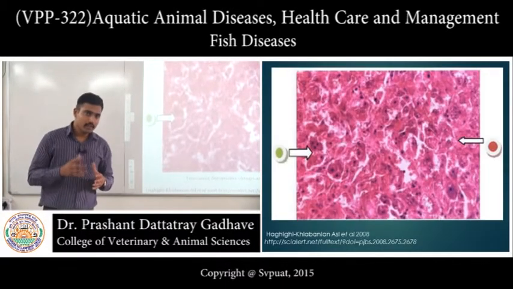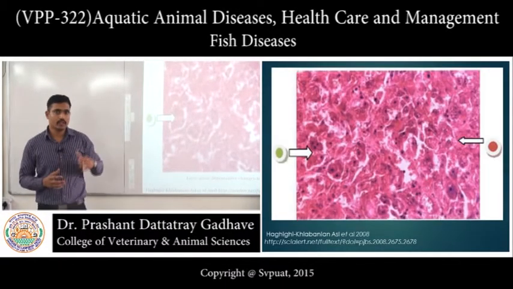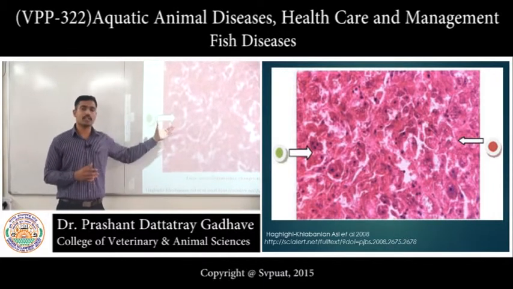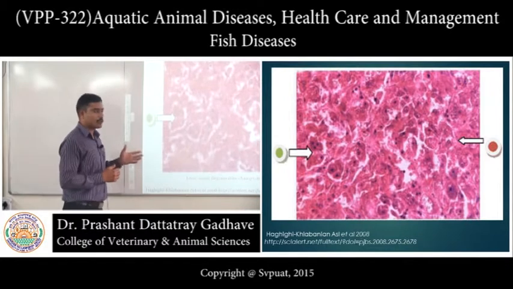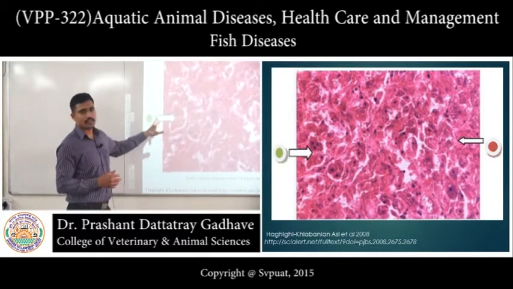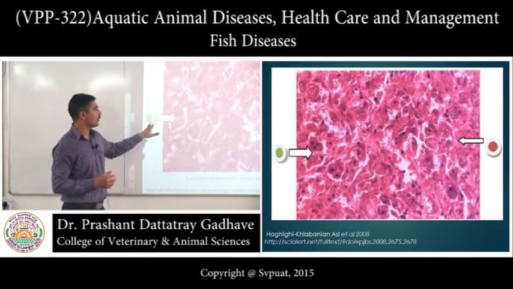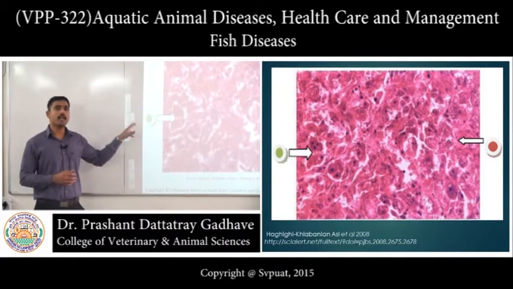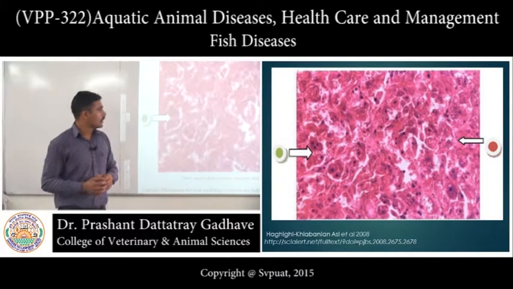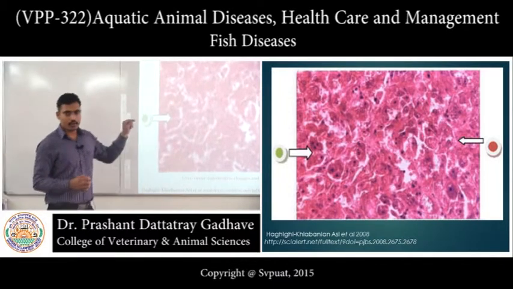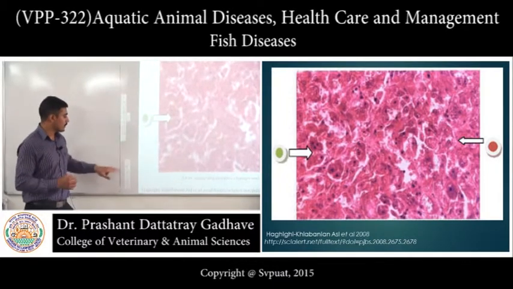Microscopically, if we see the histological structure of the liver, we can observe degeneration and necrosis of hepatocytes. Look at this big arrow with the green dot. It is showing the normal hepatocytes, whereas the small arrow with the red dot is showing the necrosed hepatocytes.